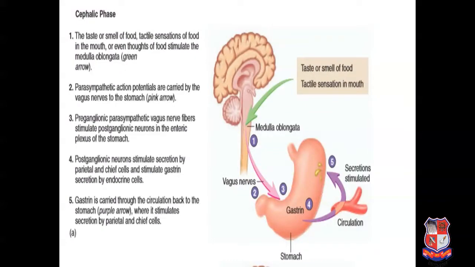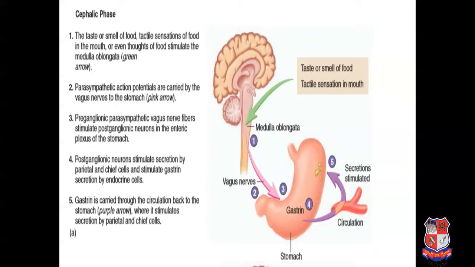The first phase is the cephalic phase. You can also call this the reflex phase. So the cephalic phase, or reflex phase, of gastric secretion occurs before the food enters into the stomach, especially while it is being eaten. It results from the sight, smell, thought or taste of food, and the greater the appetite, the more